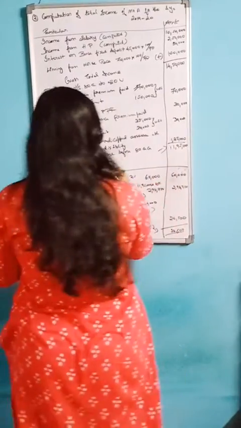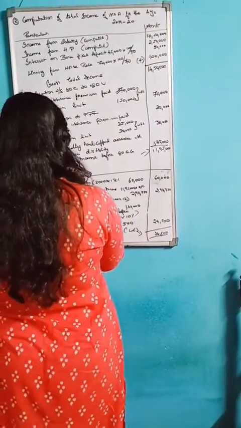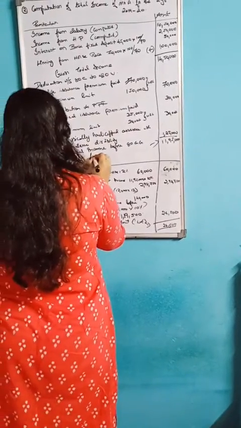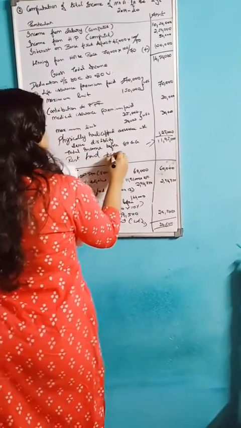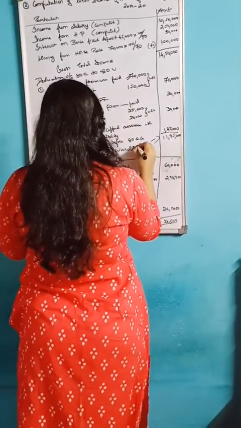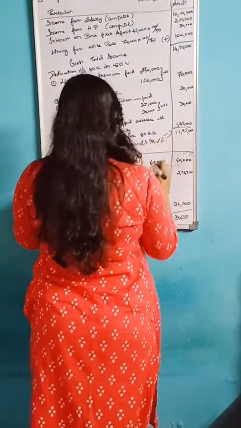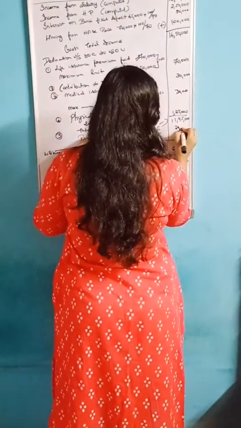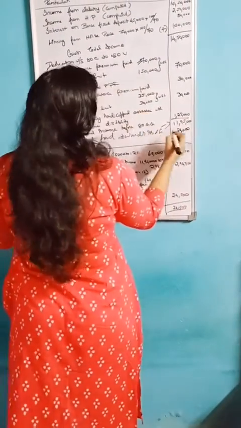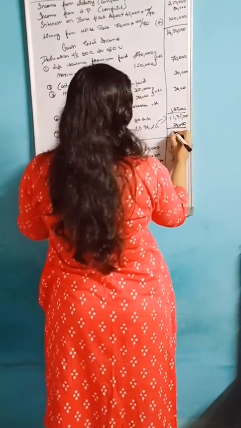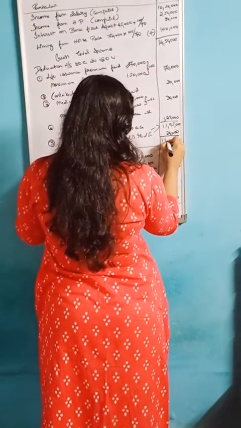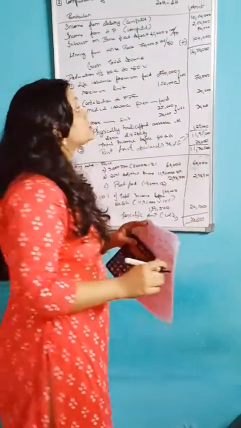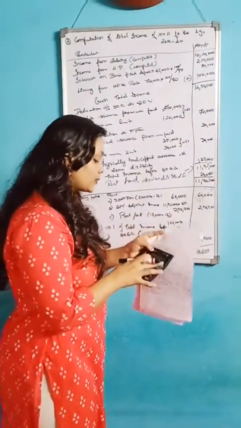So the rent amount value is here, rent paid towards resident house. The amount is like 24,000. And after that you should minus it, you will get 11,70,500. Okay, so like this you should solve the problem.